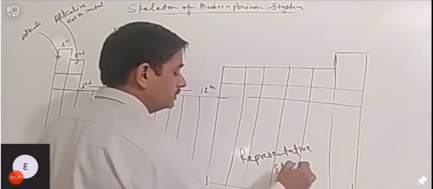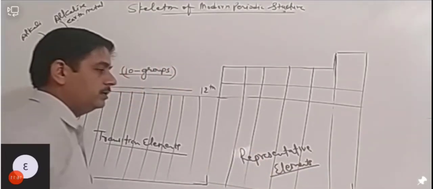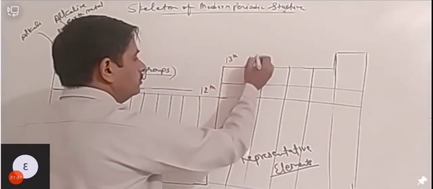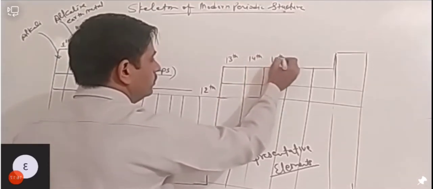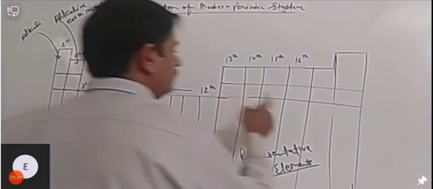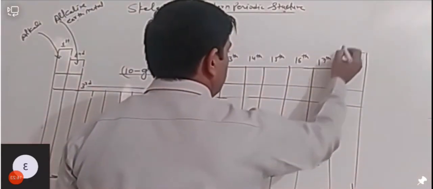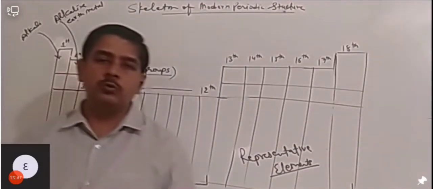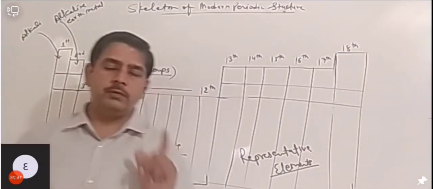They are called representative elements, and these elements start from 13th group, 14th group, 15th group, 16th group. Okay, 13, 14, 15, 16, 17th group, and this is 18th group. So as I told you that there are total 18 groups present in our periodic table, in the modern periodic table.